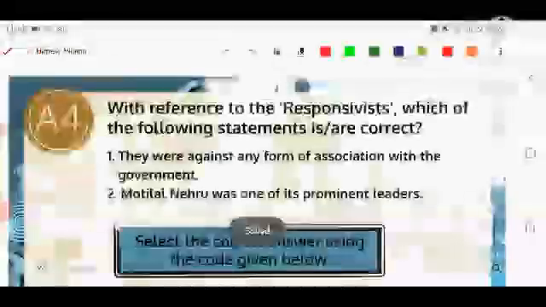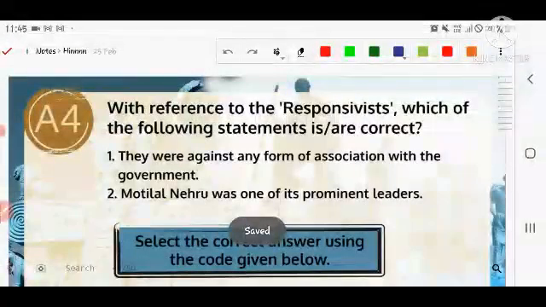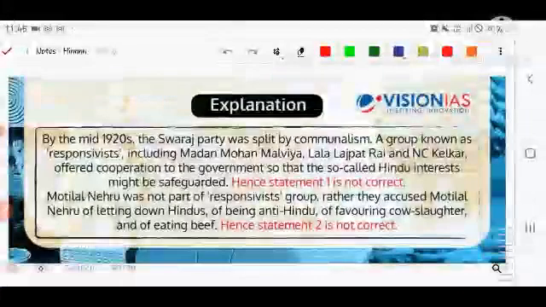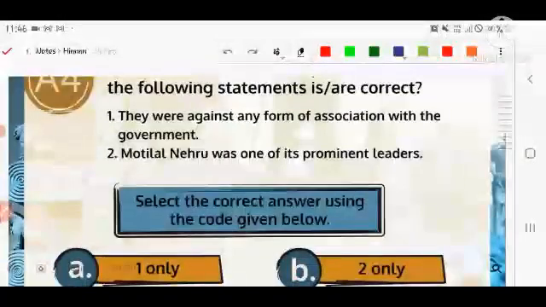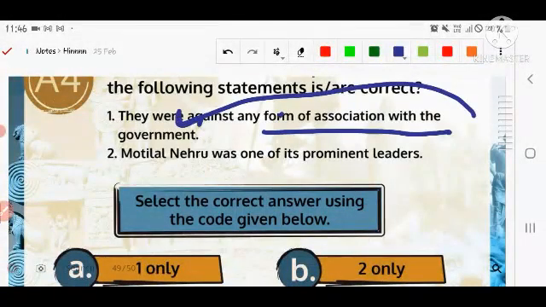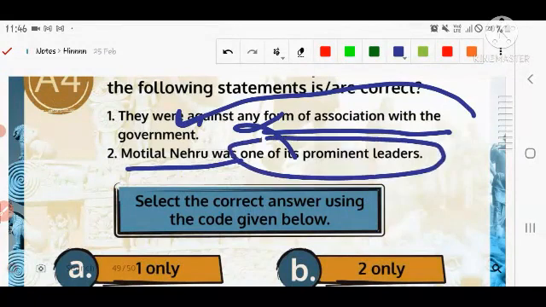Next question is related to the Responsivists. I think both are incorrect. Yes, neither one nor two. Because the first statement says they were against any form of association with the government. That is not correct. Motilal Nehru, no, that is much more ahead. He is a secular leader basically.